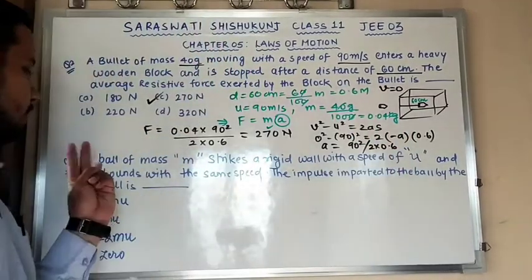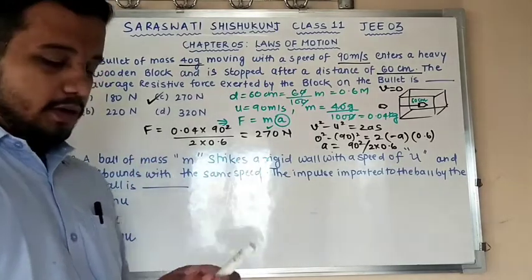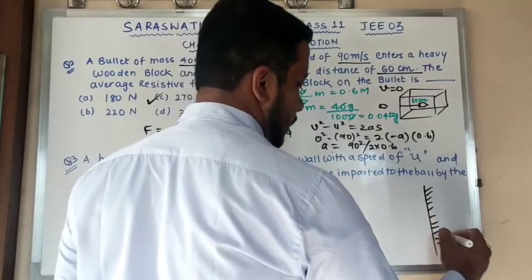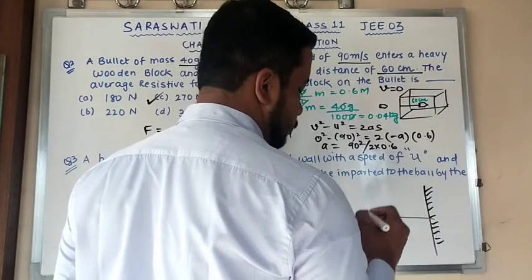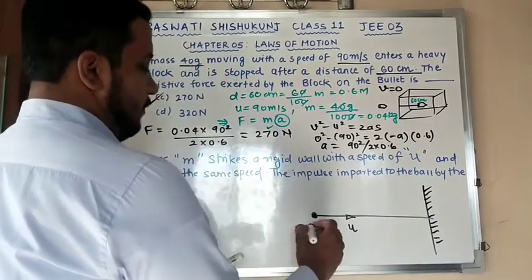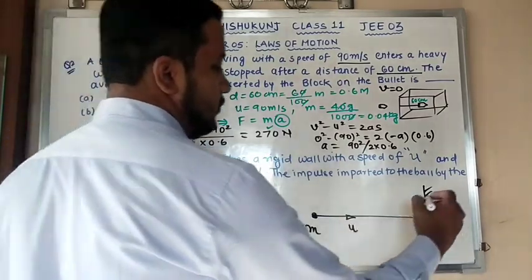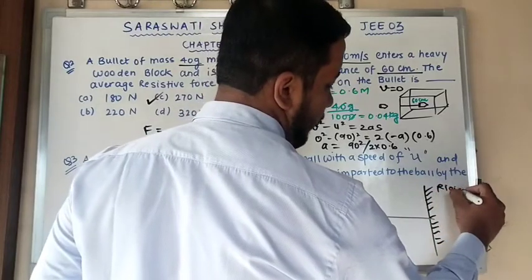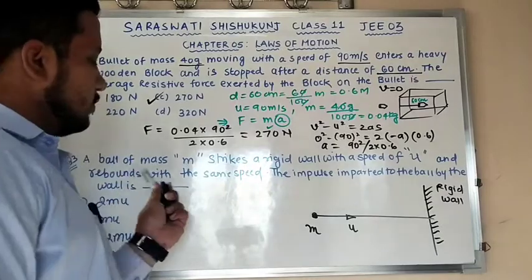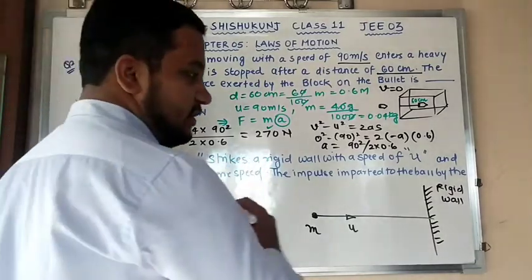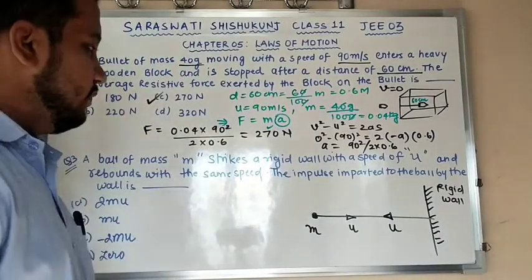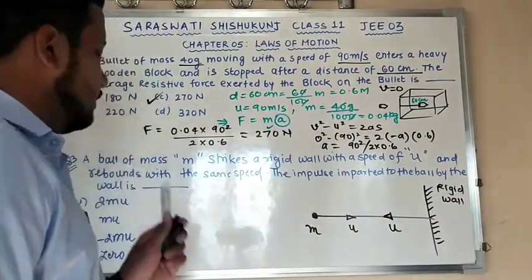Moving to the next, we do have a ball of mass M that strikes a rigid wall. So let us plot the figure. This is a rigid wall with us, and a ball is striking with the speed U, they have said. Ball of mass M which is striking the wall. Clear? And they have told that it is striking with velocity U, and rebounds with the same speed. Rebounds means it just strikes and comes back with the same speed, so it is also U again. And the impulse imparted to the ball by the wall is...